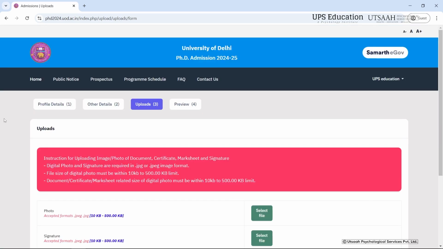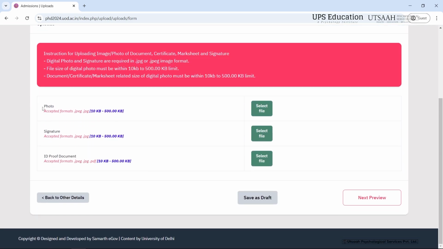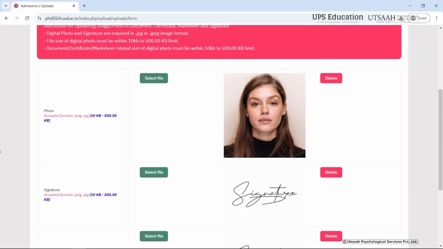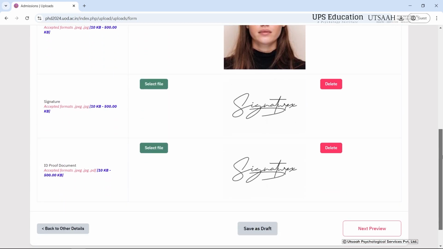So here you just have to upload all of the required documents. Like you have to attach your photograph, and please read the instructions given here, that what type of photo or image you need to put here, and the file size, and all of the details are written here. You can just simply read it and you can upload it here. I am uploading mine, and you can upload yours. Okay, so as you can see that I have uploaded all of the required documents.